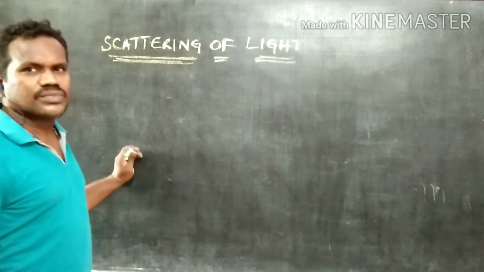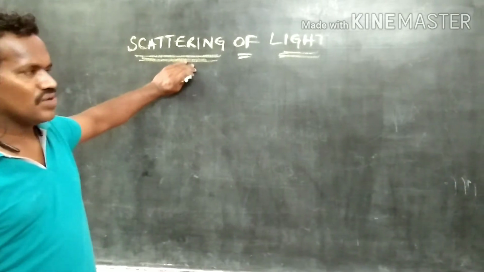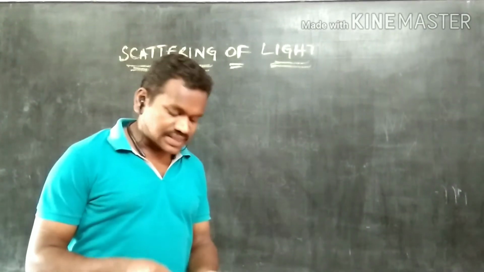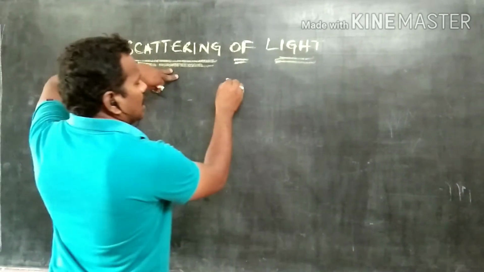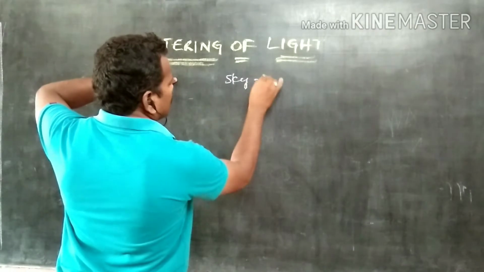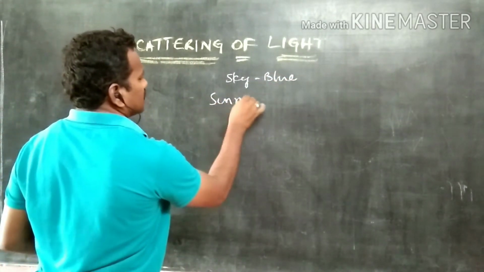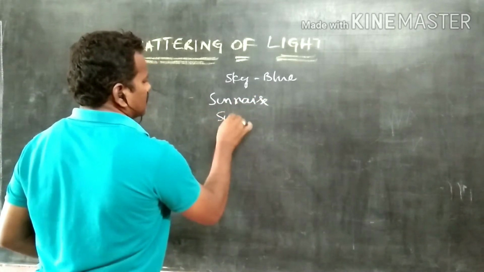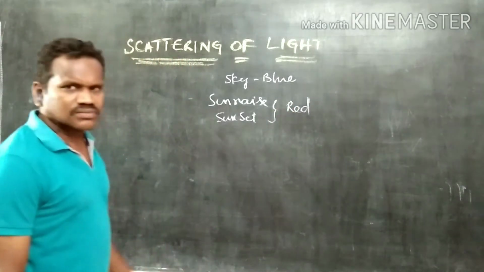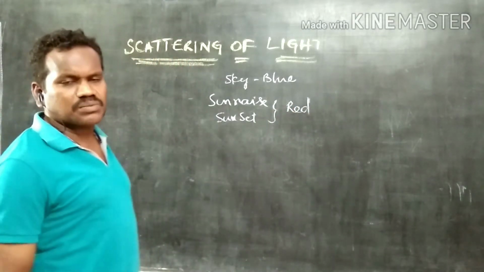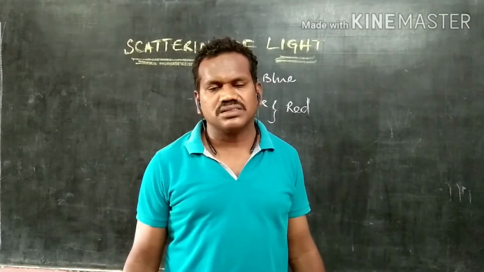In this video, we are going to learn about the scattering of light. The scattering of light is the main reason for the appearance of the sky in blue color. At sunrise as well as sunset, the sun appears to be red. And at the same time, sometimes we can observe the sky in different colors.